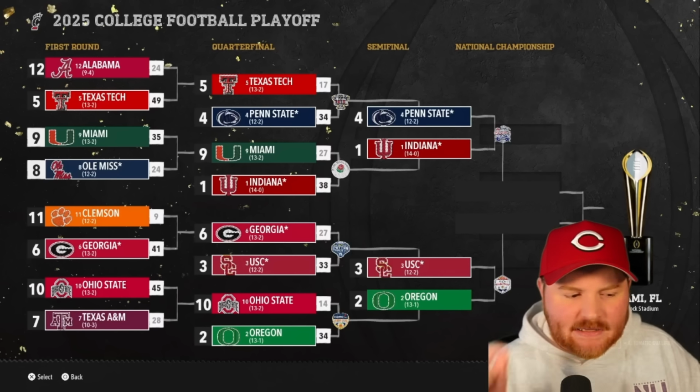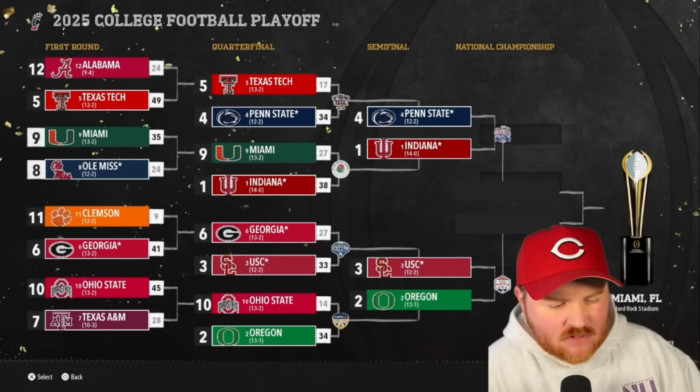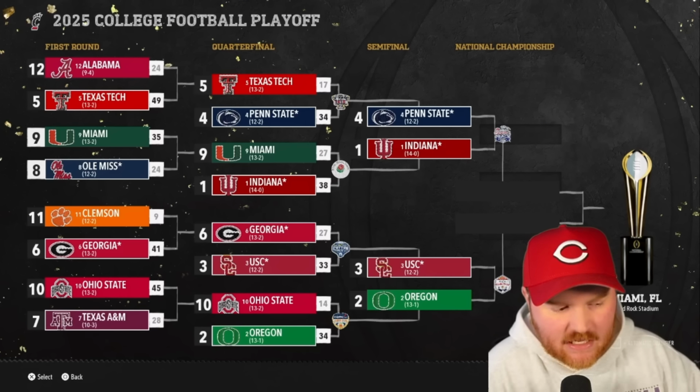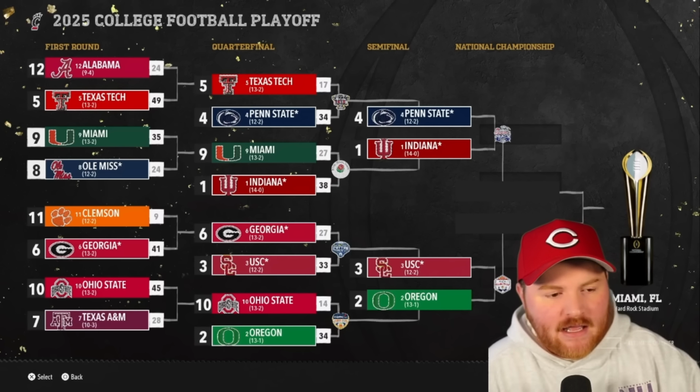Okay, so we do get the Pac-12 rematch as USC gets past Georgia by 6. Oregon puts the hammer down to the Buckeyes, 34-14. USC won the Pac-12 championship game, but I think that based on the records, Oregon beat USC during the regular season before the Pac-12 championship game. So this might be the third matchup that we have so far in the Fiesta Bowl.